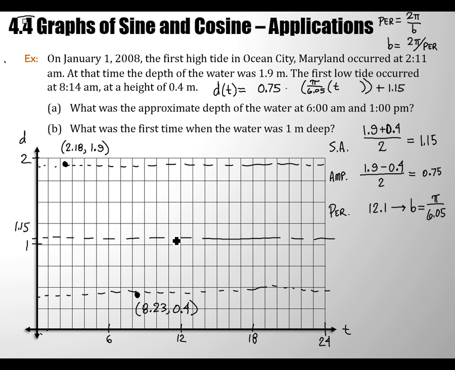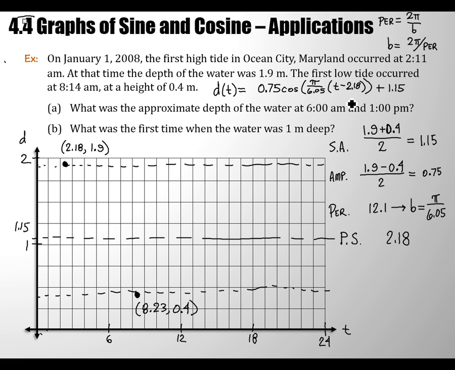So I think cosine's a good choice, and it will be for a lot of these modeling problems, because what we know is maximum and minimum information. So a lot of times we're reaching for a cosine model. All right? There's no rule about that, and you can use a sine if you want. If cosine is your choice, then what do you want to make the phase shift? We're finally ready to write this down. What's the phase shift? Yeah, 2.18, right?